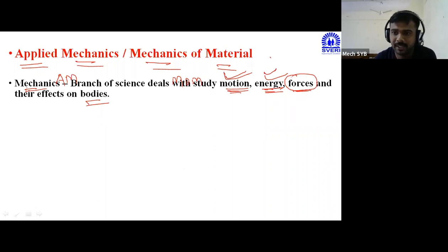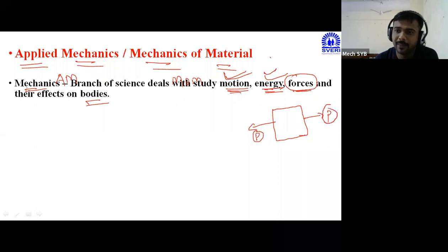For that purpose, let us see. This is one body. This body is subjected to P amount of force from the left side and P amount of force from the right side.